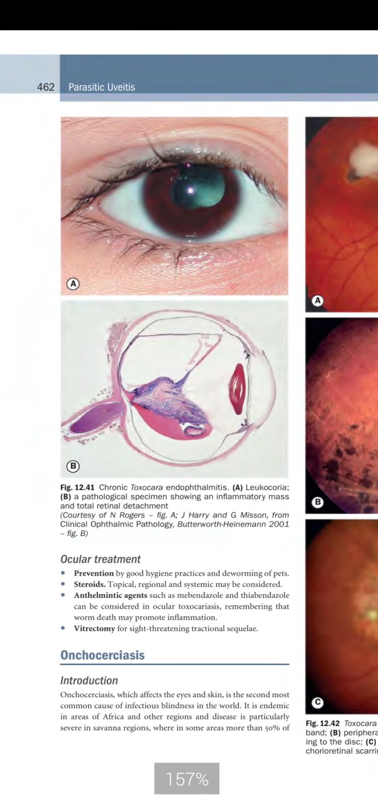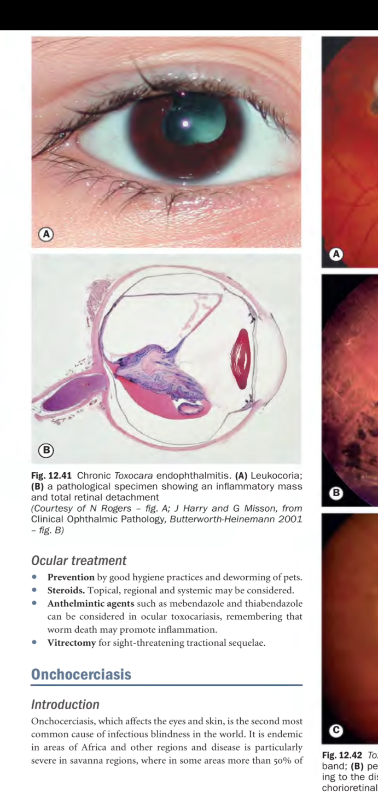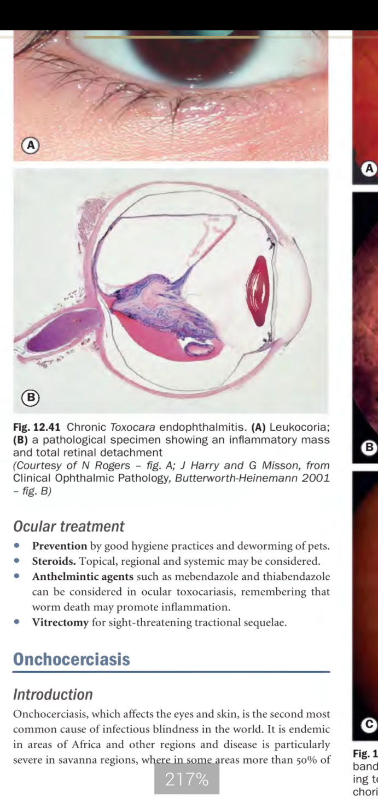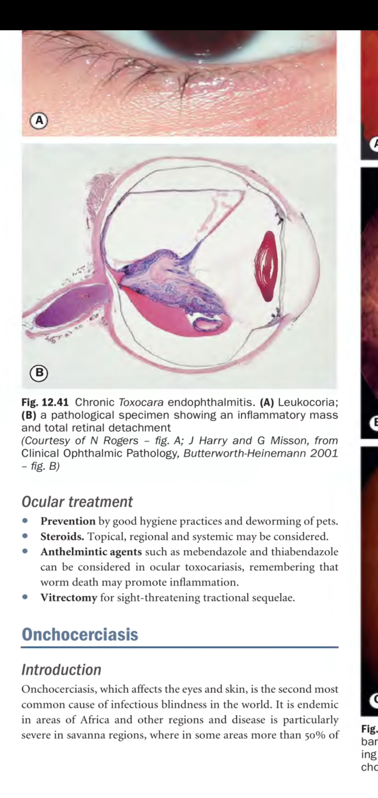So, what is the treatment? Prevention is by good hygiene practice and deworming of pets. Steroids, topical, regional, and systemic, may be considered for the inflammation. Anti-helminthic agents such as mebendazole and thiabendazole can be considered in ocular toxocariasis, remembering that worm death may promote inflammation.